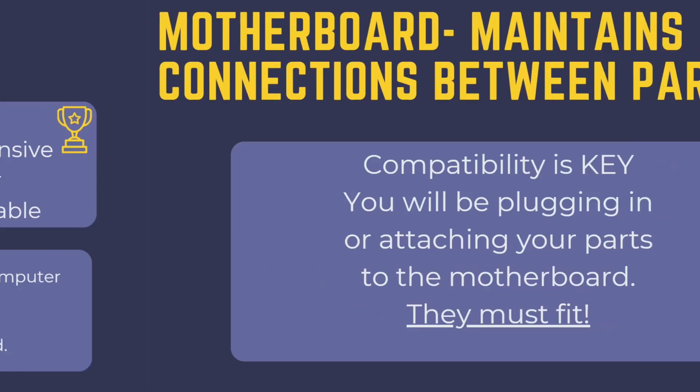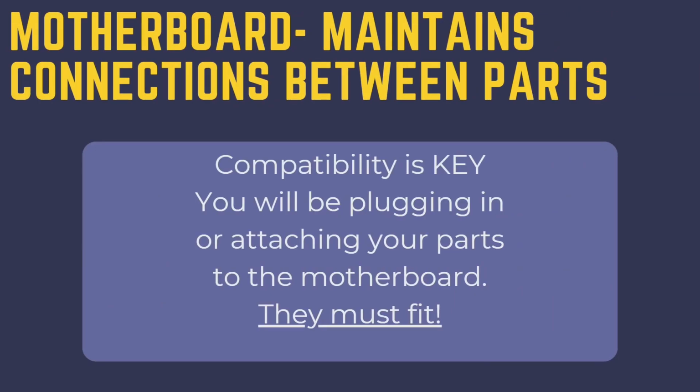For the final essential part, we have the motherboard. The motherboard is the component that bridges together all other components. When choosing a motherboard, it's important to make sure all of your parts are compatible. The three main aspects you want to look for are the CPU socket, RAM support, and size.